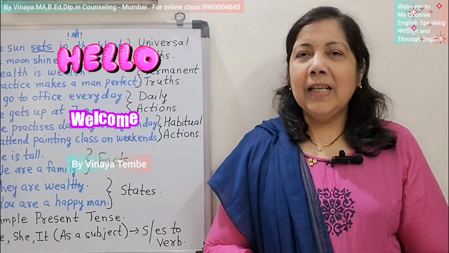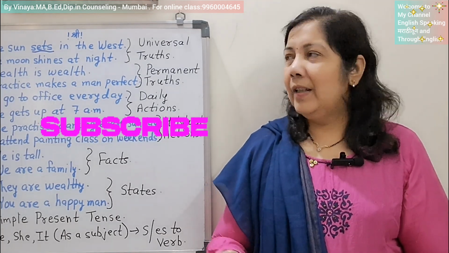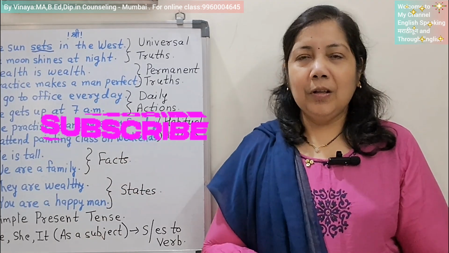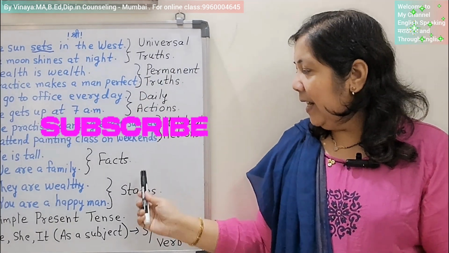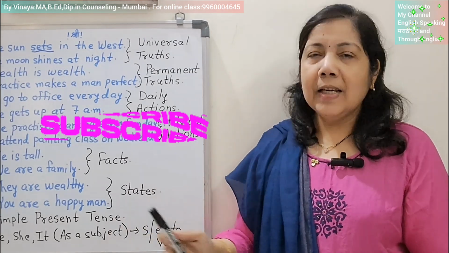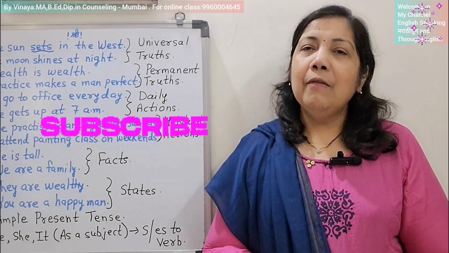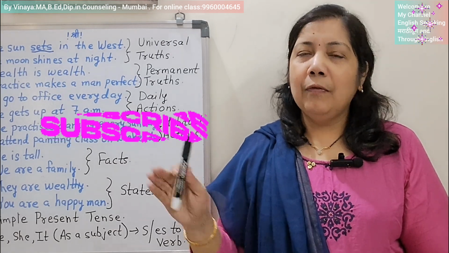Today we are going to see some sentences which I have already written on the board. There are 12 sentences written on the board and we'll see what extra is added over here. Something extra is written along with each two sentences. So let us see what it is. Watch the video till the end so that you will get a very clear idea of what I am talking about.